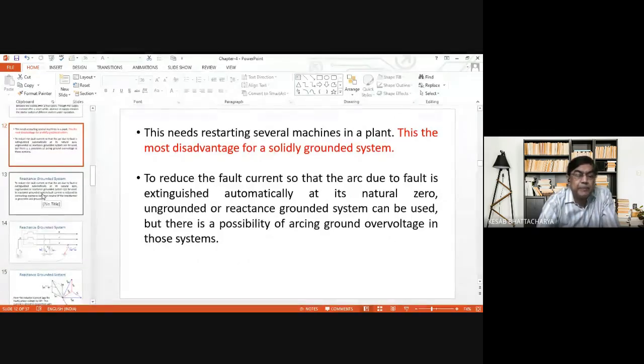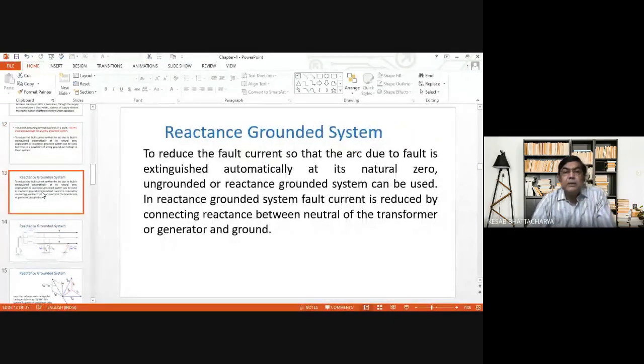Now, reactance grounded system. Here, what is the idea? Why actually does arcing ground develop? That is due to the fact that an arc fault current, which is predominantly capacitive in nature, flows through the ground and the faulty path.